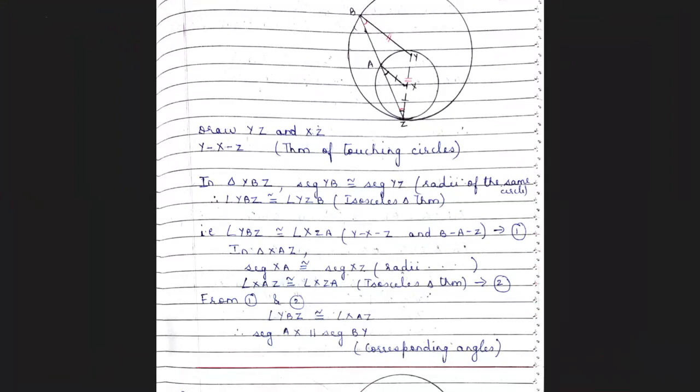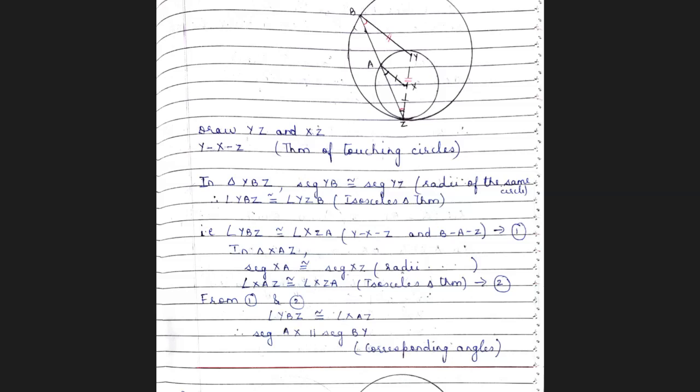The points are collinear. Now in triangle YBZ, segment YB is congruent to YZ, radii of the same circle. Angle YBZ is congruent to angle YZB, isosceles triangle theorem. That is angle YBZ is congruent to angle XZA. See, angle YZB is written as angle XZA.